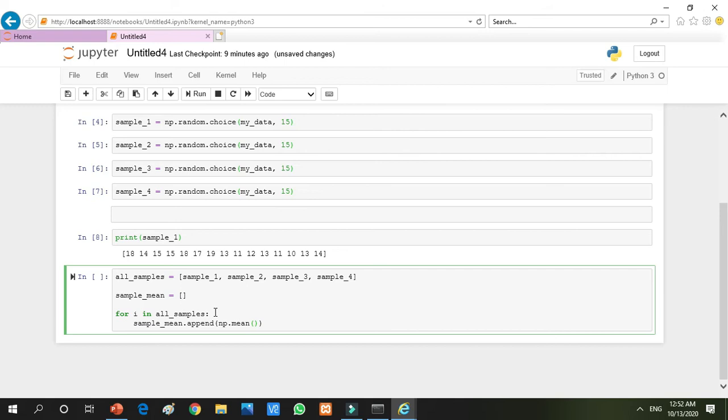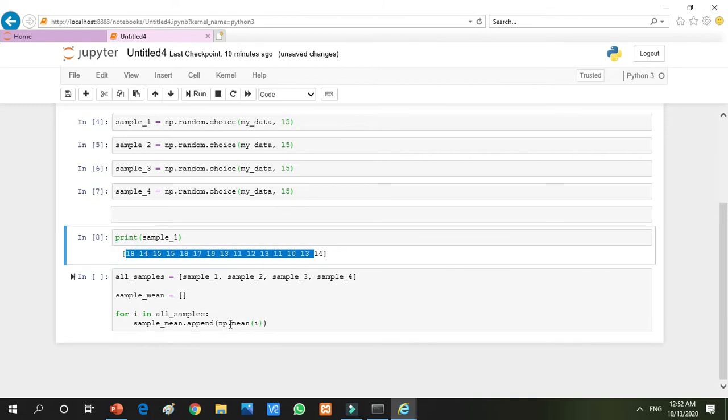And which mean are we going to calculate? We are going to calculate the mean of sample 1 individually, then sample 2, then 3, then 4. So I am writing here i. When the loop starts, i will automatically go to the 0th position and calculate the mean of that sample. Then the loop runs again, i goes to the first position and calculates the mean of sample 2. Then i is 2, it goes to the 3rd position. When i is 3, it goes to the 4th position.